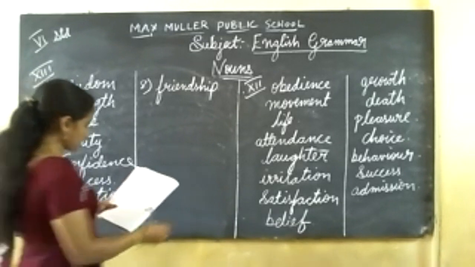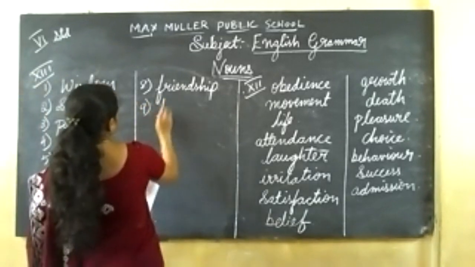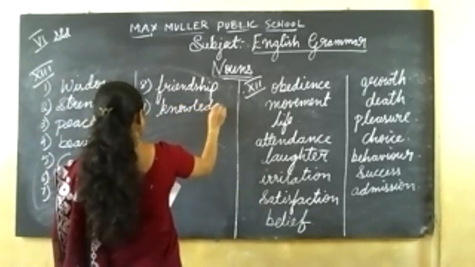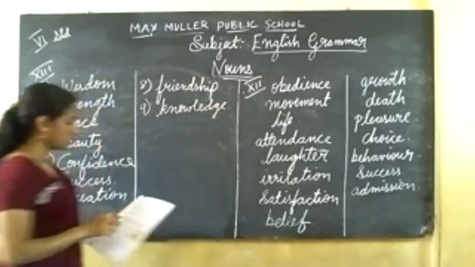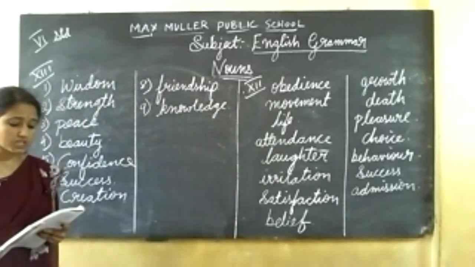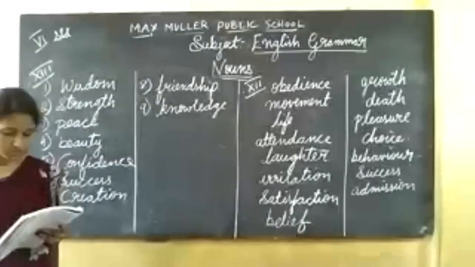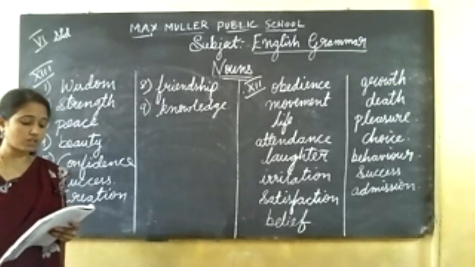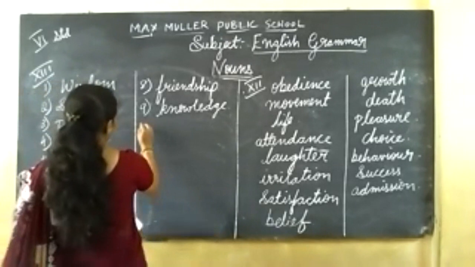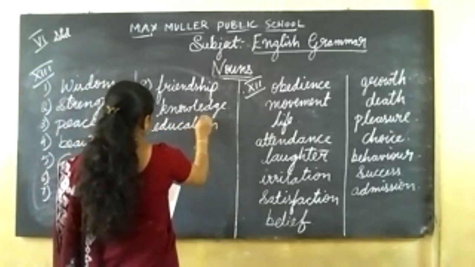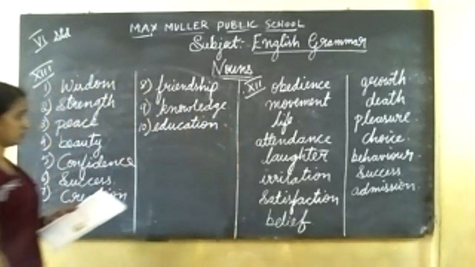Which is the answer for this? Knowledge. 10th one, last one in this. Dash can change the world. Admission, education, satisfaction. Education. 10th one is education, right?